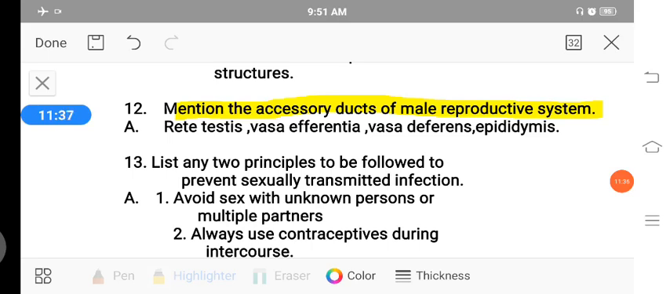Then the next question, list any 2 principles to be followed to prevent sexually transmitted infections, that is STDs. The major 2 principles are: one, avoid sex with unknown persons or multiple partners. The second principle is, during intercourse, always use contraceptives, either male or female.